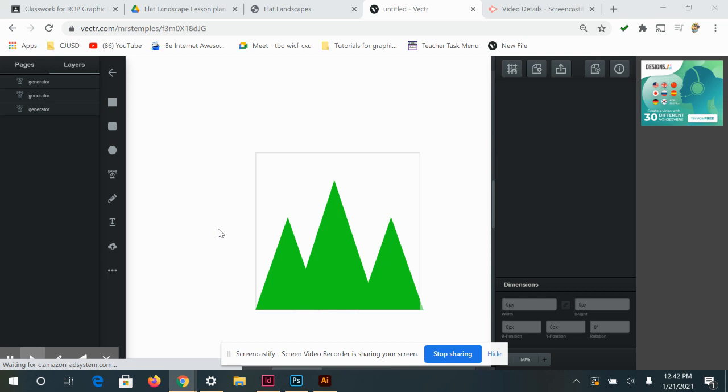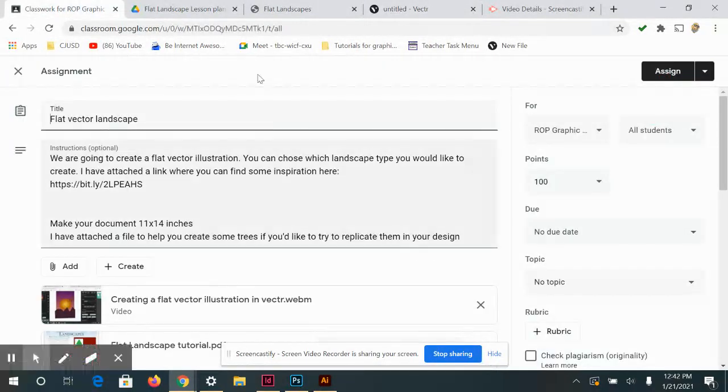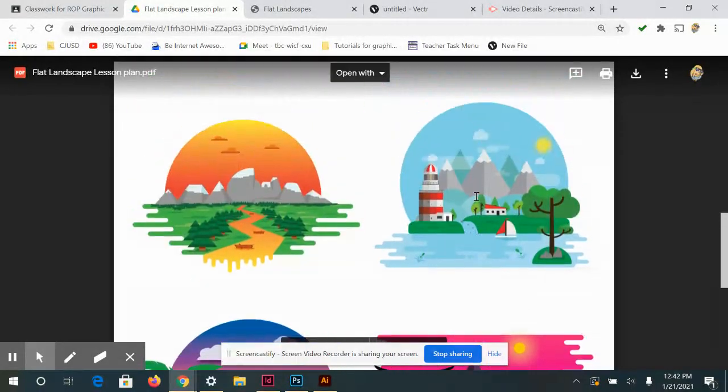All right, so I'm going to add a waterfall to my mountain shape. And the same would go if you were adding snow. It would be the same exact thing, just obviously a different color. The snow would be white. The waterfall is going to be a gradient of blues. So if you look at, let's see if there's an example here.